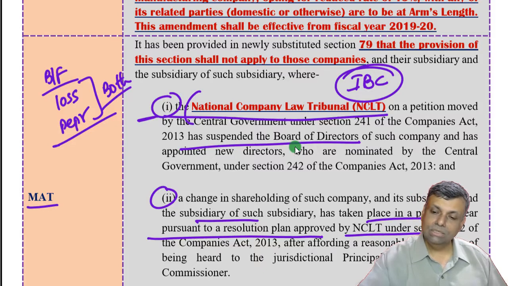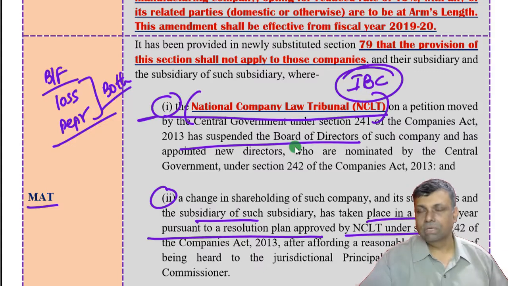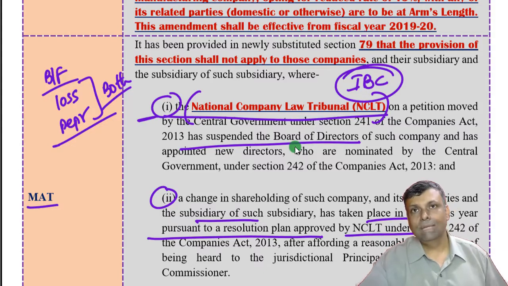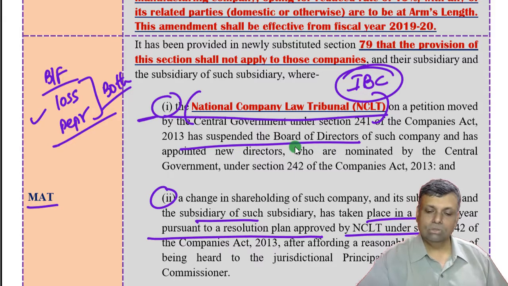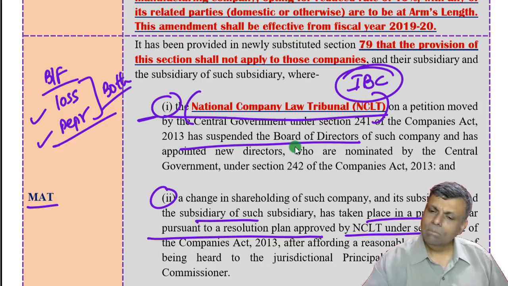But this NCLT is a new concept which has been brought in, so that basically is the amendment here. So you have to remember that two types of companies, one is covered by NCLT, other is covered by IBC. For these two types of companies in the MAT, you have carry forward set off of both. That means loss also and the depreciation also. Otherwise for all the other categories it is these or this, whichever is less, in the MAT adjustment.